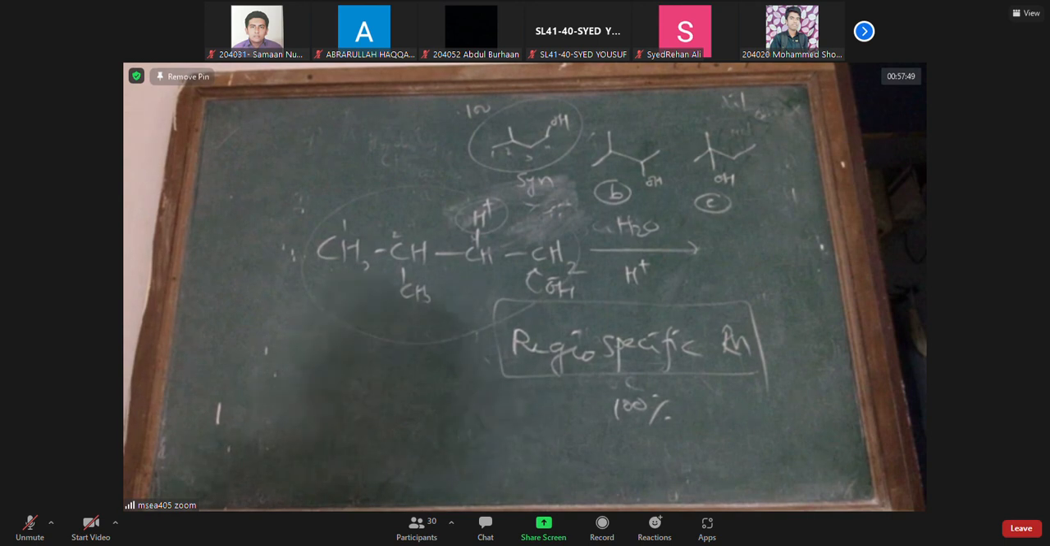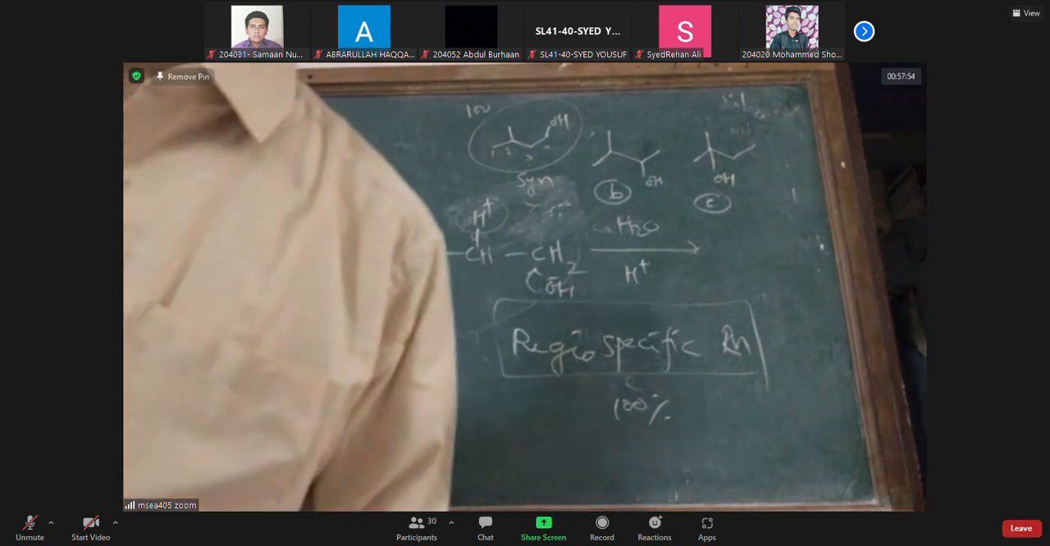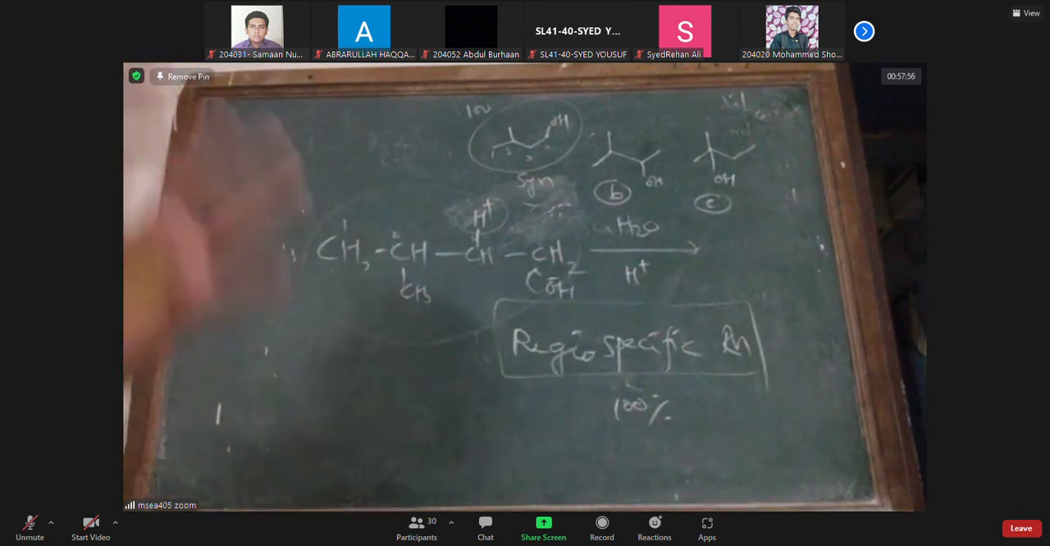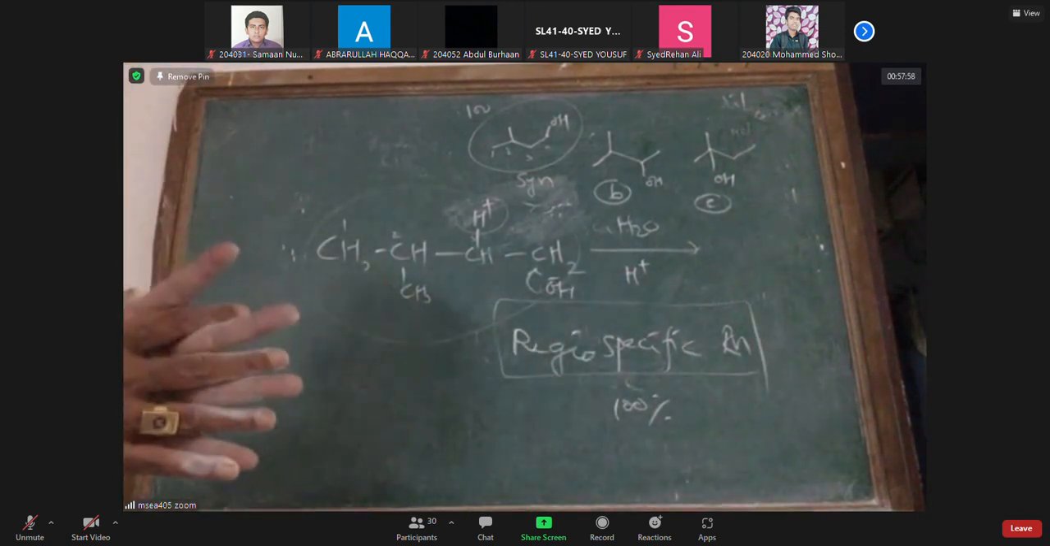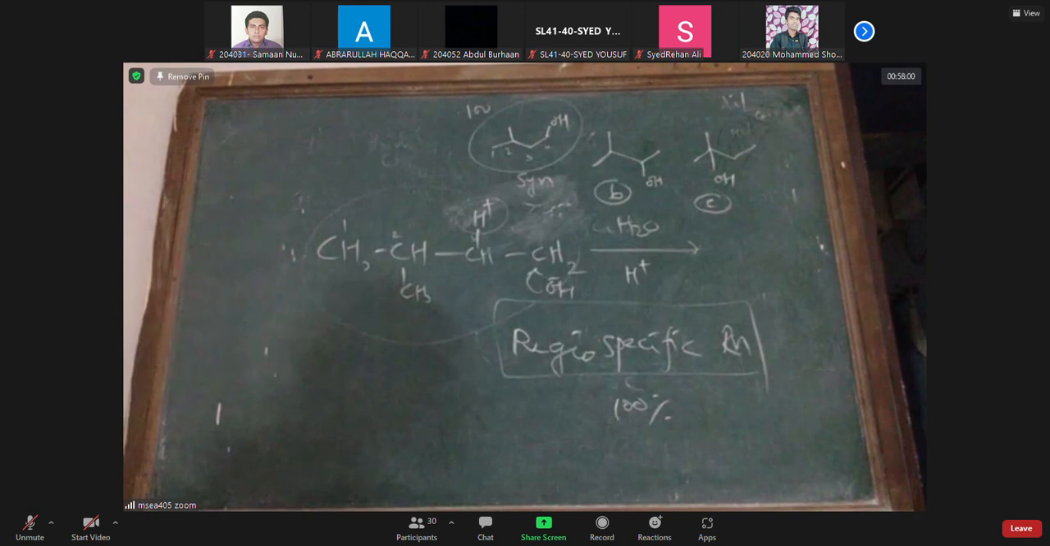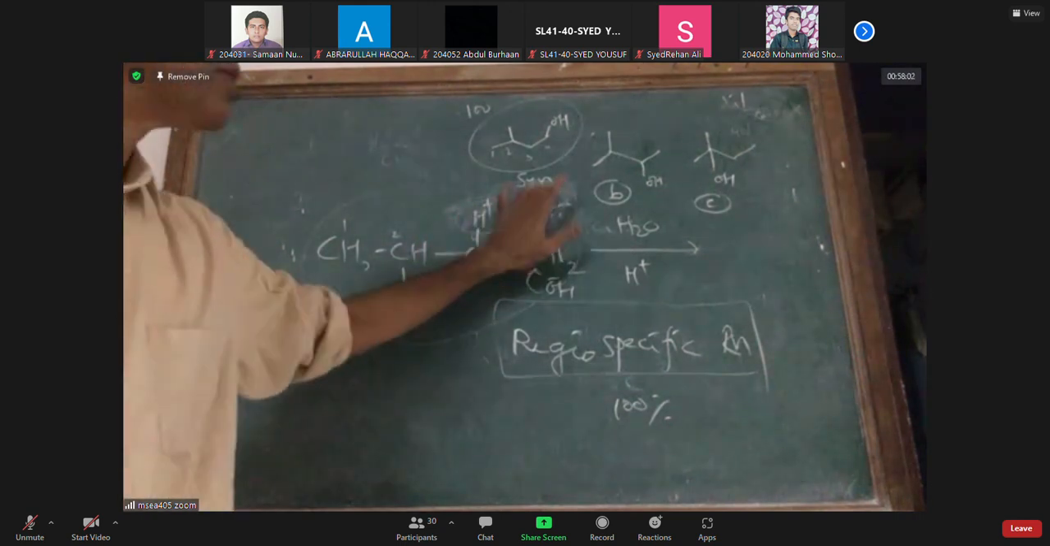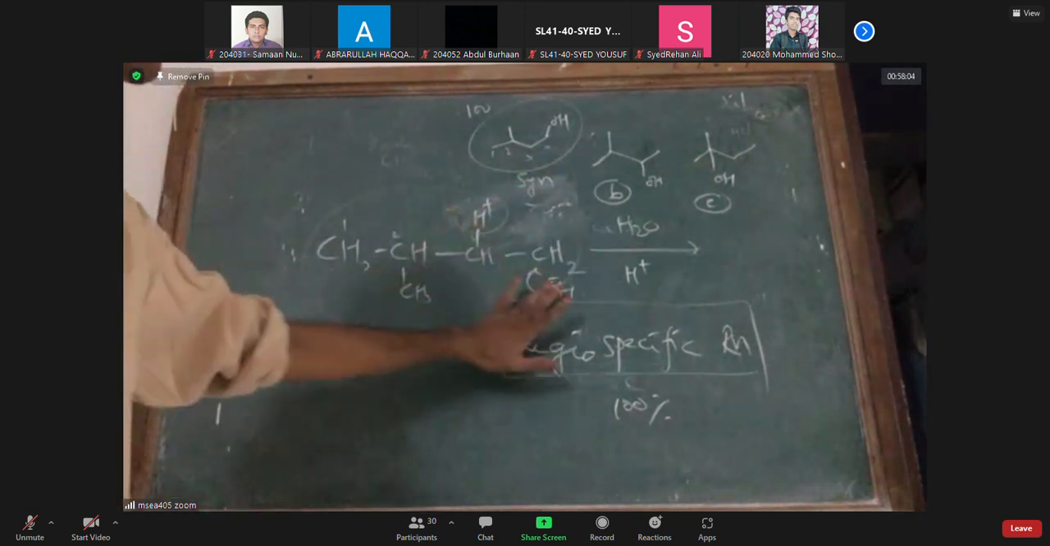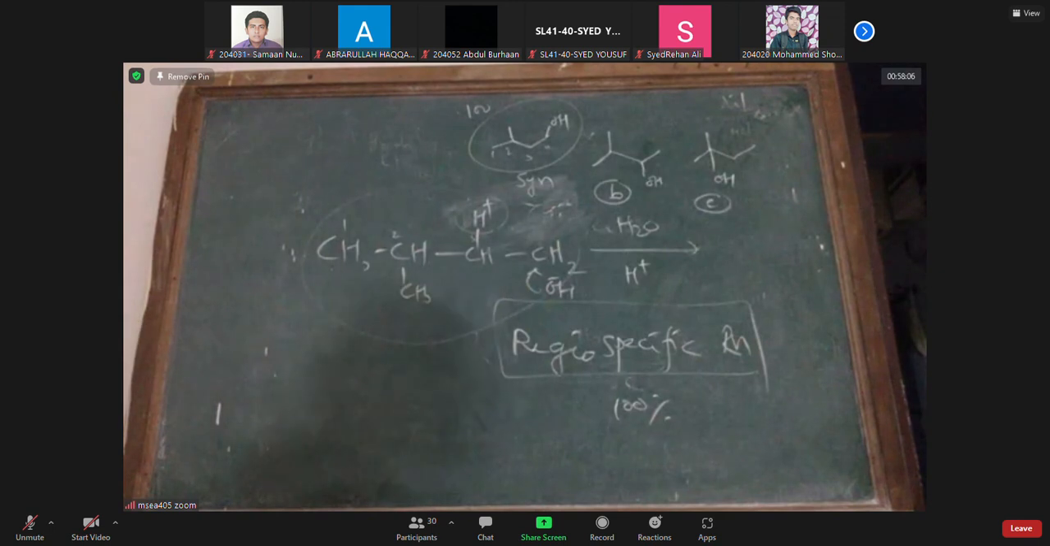Remember, whenever there is a C double bond C, when 2 groups are added across it, the pi bond breaks and sigma bonds form. In that addition reaction, if 2 groups are coming from the same side, it is syn addition. If they are coming from opposite sides, it is called anti-addition. The syn addition and anti-addition can give different types of products. They can produce different types of optically active products. You understand? It really matters.